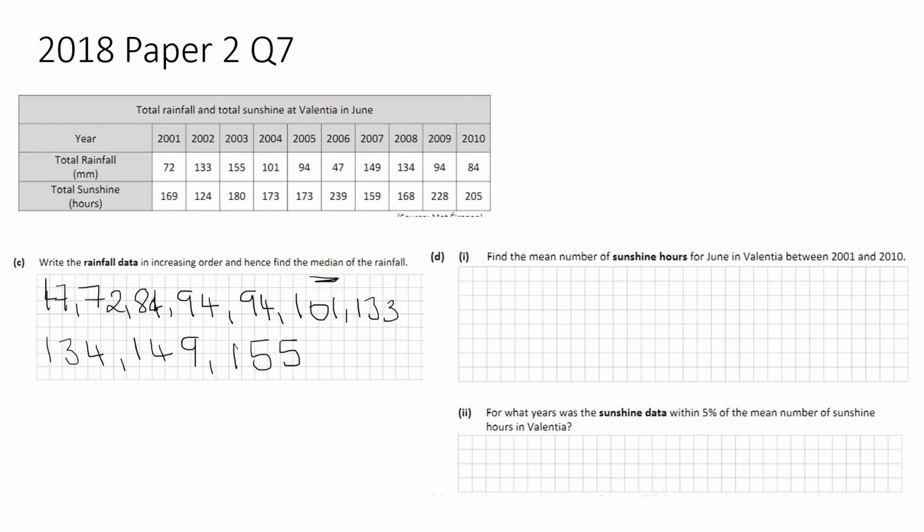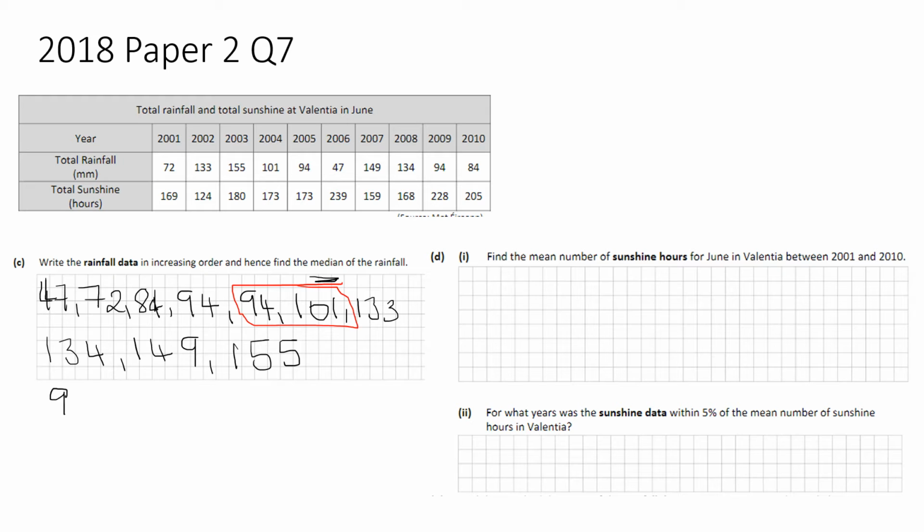So what we're doing now is asking for the median. The median is the middle number. That's to make sure that they're in order. So you count how many there are: 1, 2, 3, 4, 5, 6, 7, 8, 9, 10. That means there are 10 pieces of information. Half of 10 is 5. Because what happens here is we have 2 in the middle, with 1, 2, 3, 4 on this side and 1, 2, 3, 4 on this side. Because it's an even number, there are always 2 in the middle.